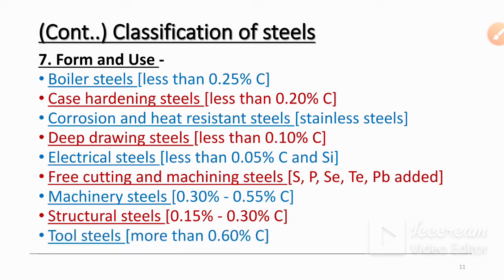Then tool steels. You already know the hardness of a tool must be higher than the hardness of the workpiece. So the materials mostly useful for tool steels have more than 0.60% of carbon.